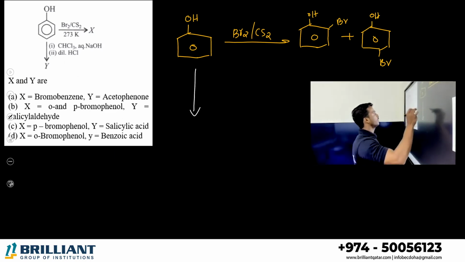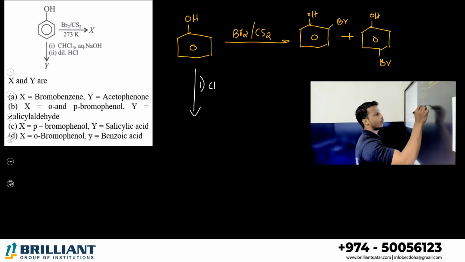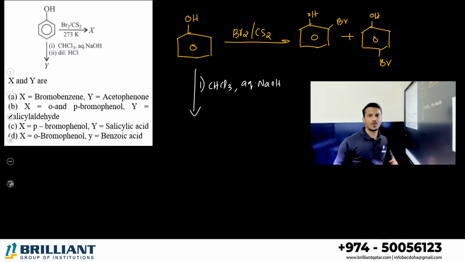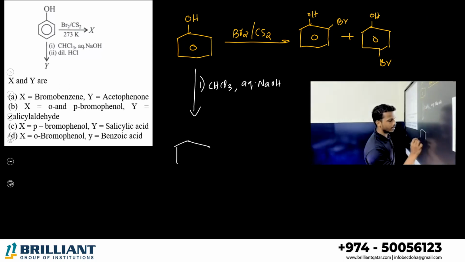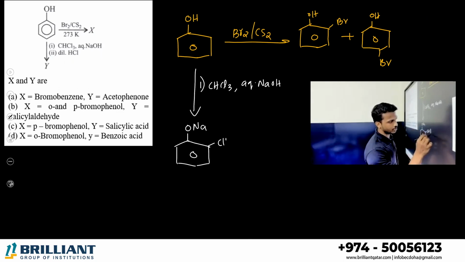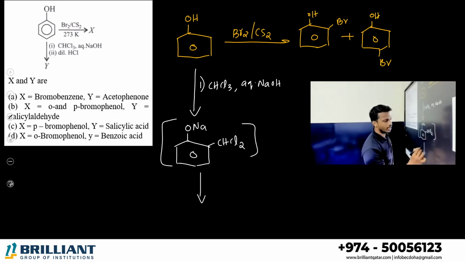What is the second reaction? First they are treating with chloroform and aqueous NaOH. Do you remember? Chloroform, that is the Reimer-Tiemann reaction. First you will get sodium phenoxide with CHCl2 on the ortho position. It is an intermediate. Then we will treat with which one?